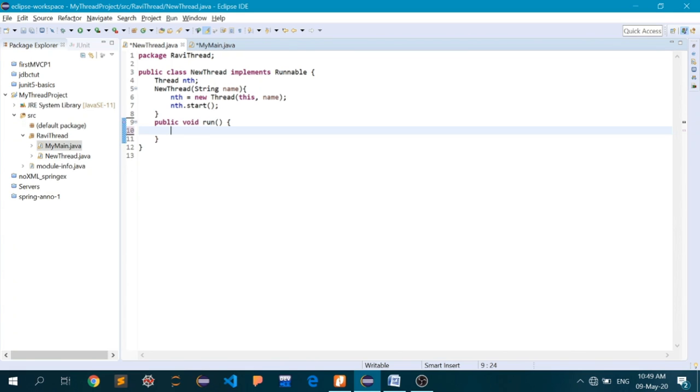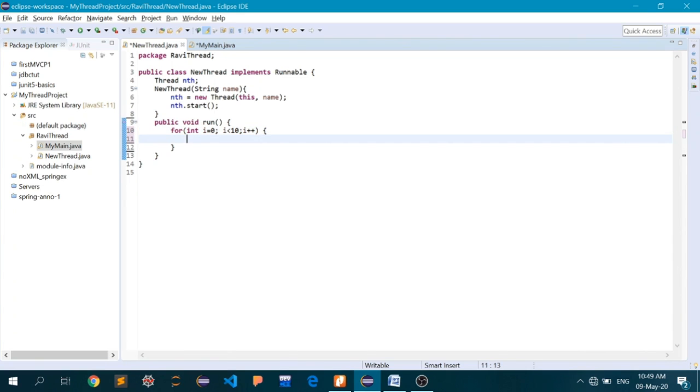So let's initialize a for loop for i equal to 0, i must be less than, say, 10, and i plus plus. So we have just initialized a for loop, and what I will do is I will implement a method which has been defined inside the class Thread.